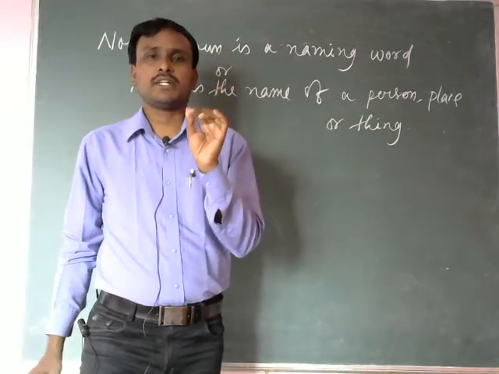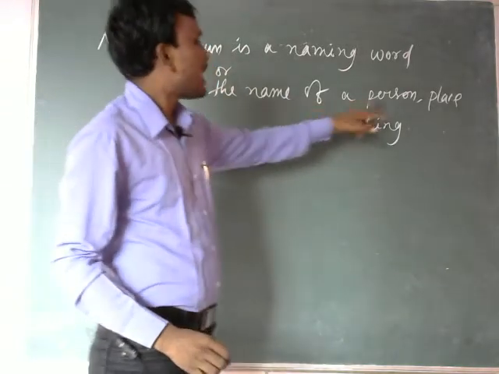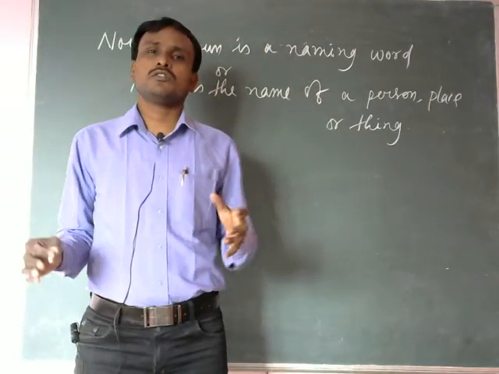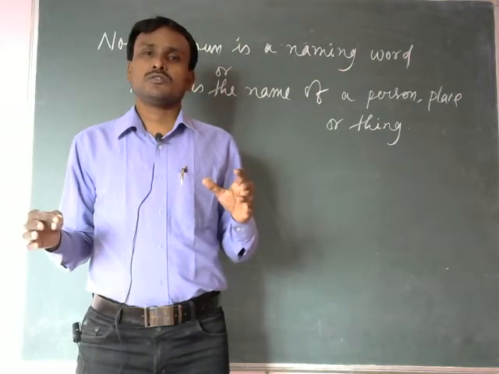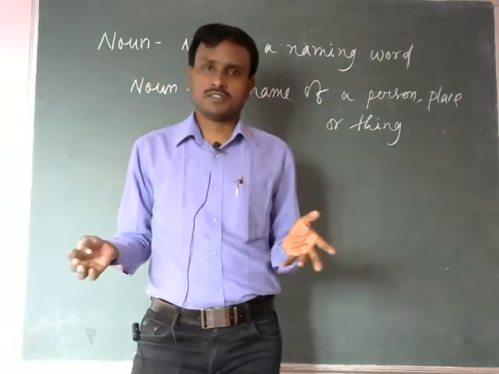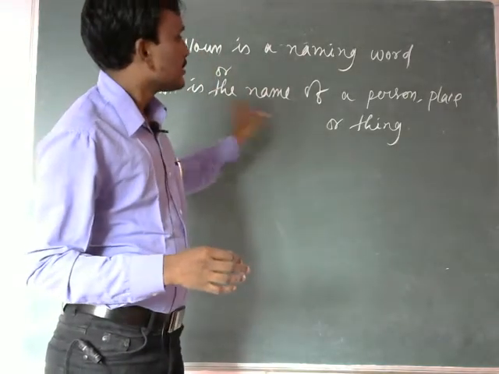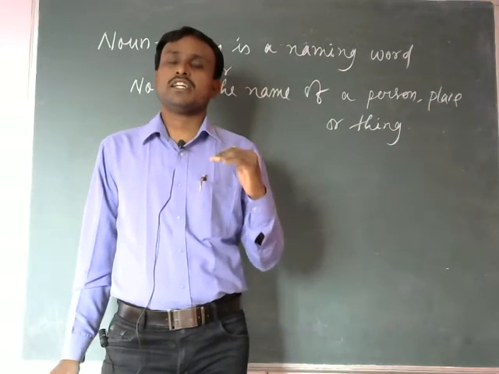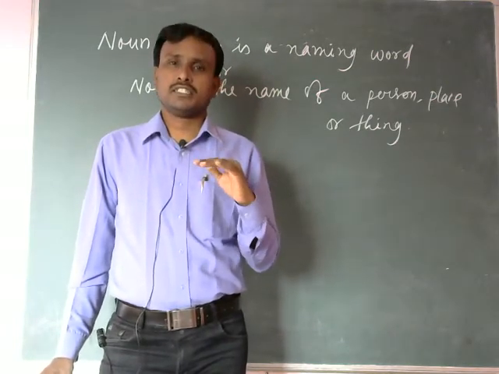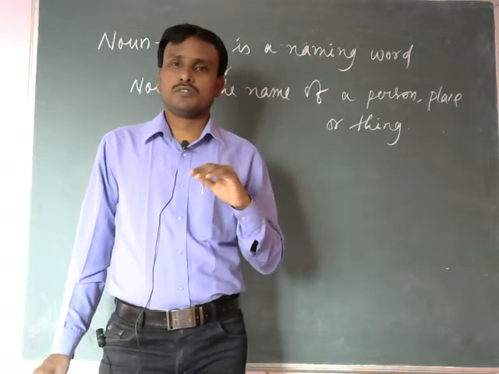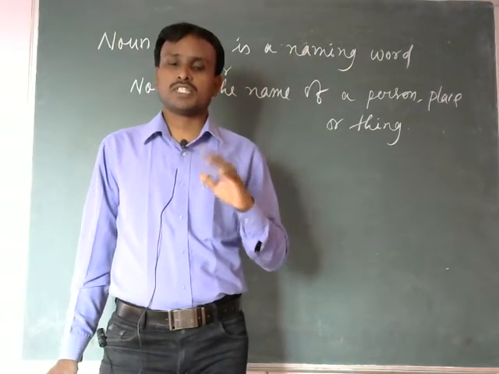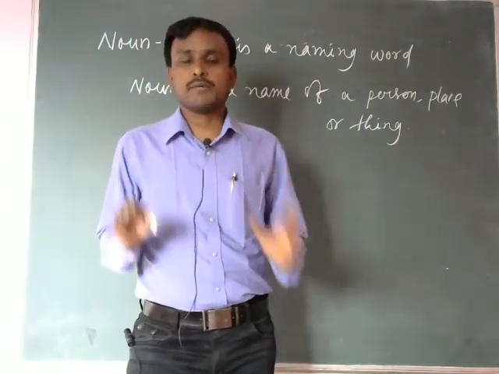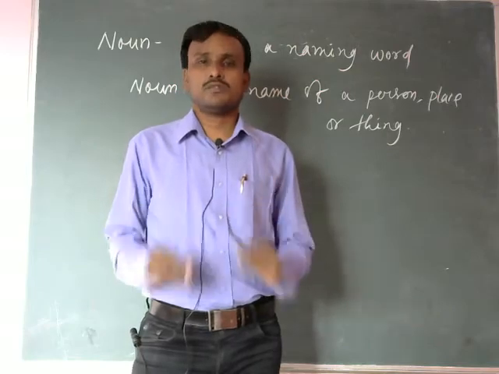If I give some examples like person, any person, any name, Ashok, Raju, the name of any person. Or place, any place like Noapara, Chal, Kharsia, any place, they all come under noun, the name of any place or person. Or things like chalk, chair, table, computer, everything comes under noun.